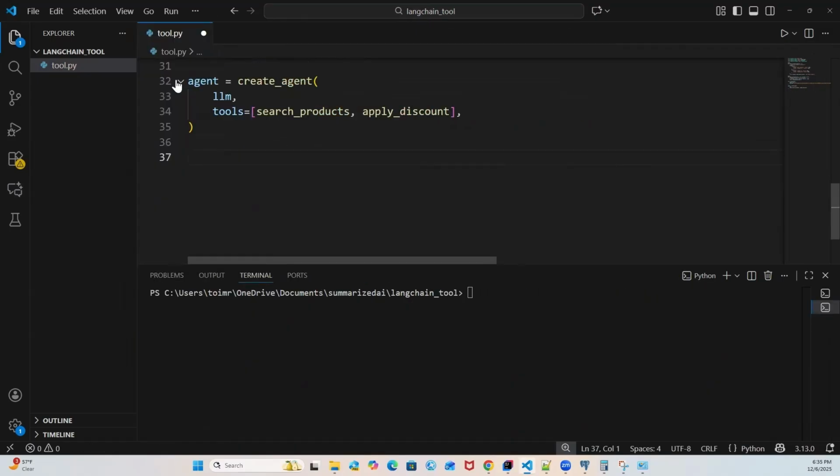Now we are going to invoke our agent, and this agent will help us get the response with the help of the LLM we have provided here.